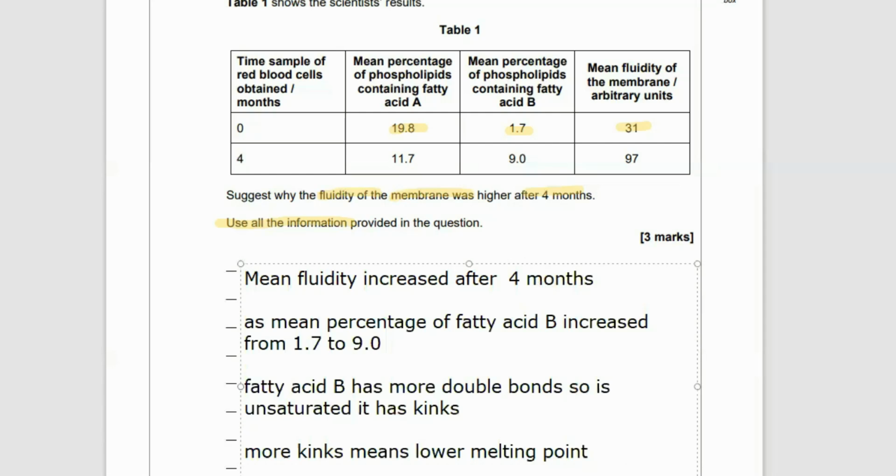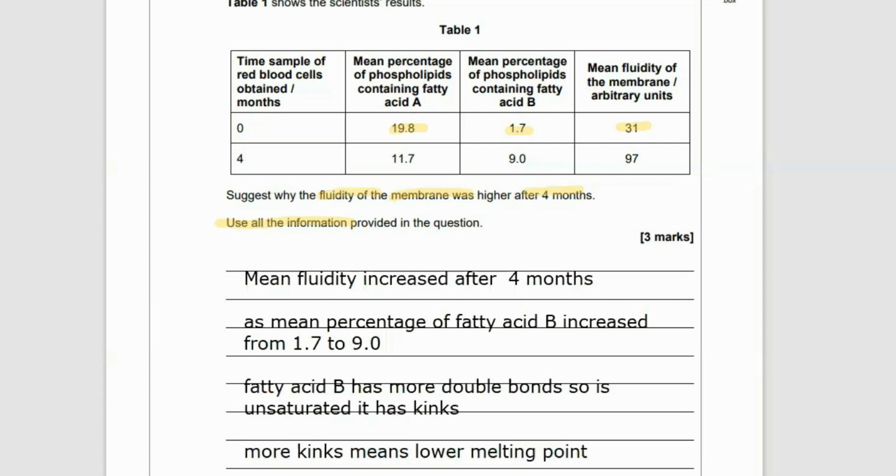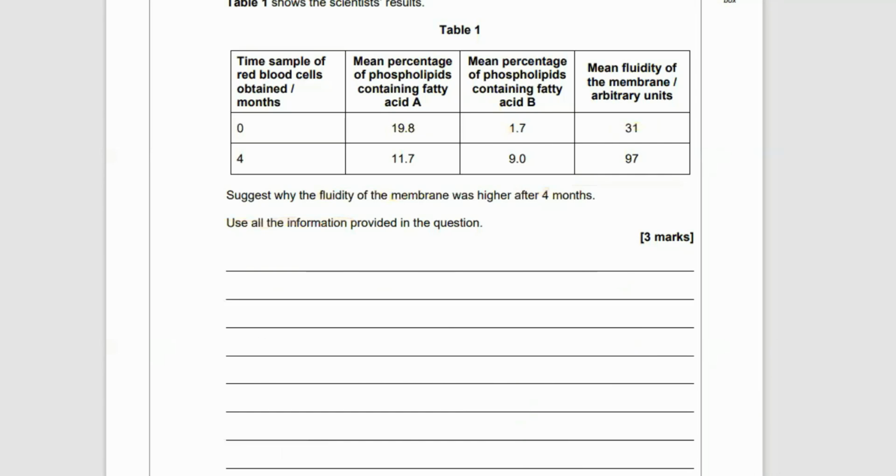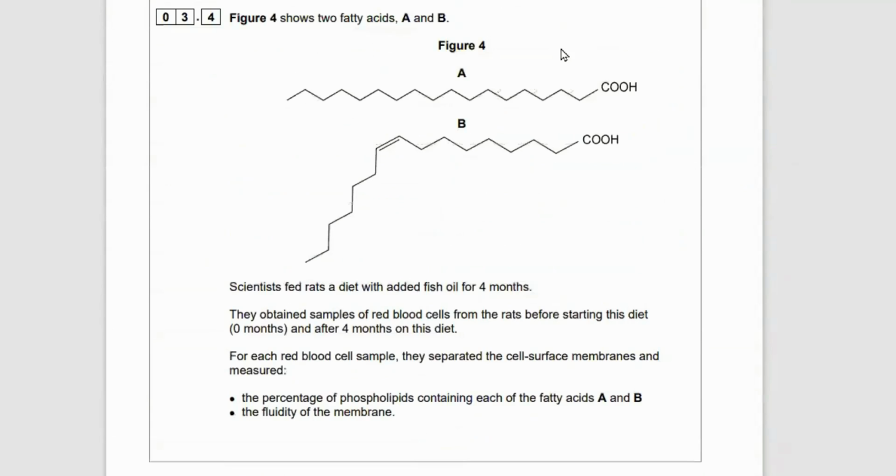It just so happens, for those of you that are looking after your health, you should look for sources of fats which have lots of unsaturated fats. Because of their low melting point, they stay fluid in the body more and are less likely to cause atheromas and clog up your arteries. Anyway, I've put all the answers here for this one. So let's go up to the diagram and show you what we mean by the kink. Okay, so over here, look at fatty acid B, and you can see here we've got a double bond, right?